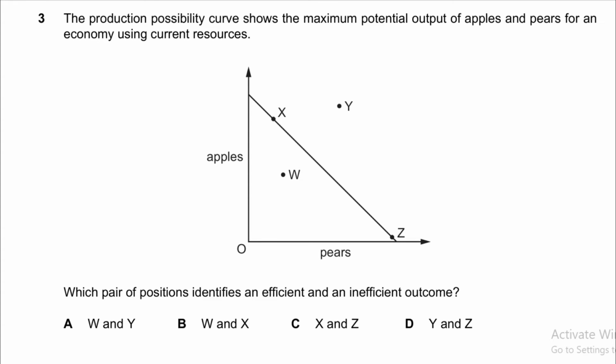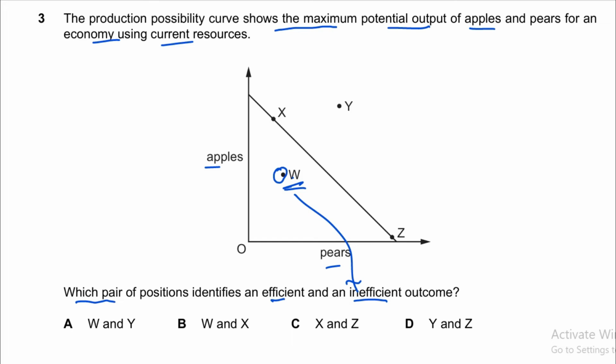And now moving to question number 3. The production possibility curve shows the maximum potential output of apples and pears for an economy using current resources. So these are pears and these are apples, right? Which pair of positions identifies an efficient and an inefficient outcome? Keep in mind any point inside the curve shows inefficiency. So for the inefficient point we have found W. It means W should be there in the answer.